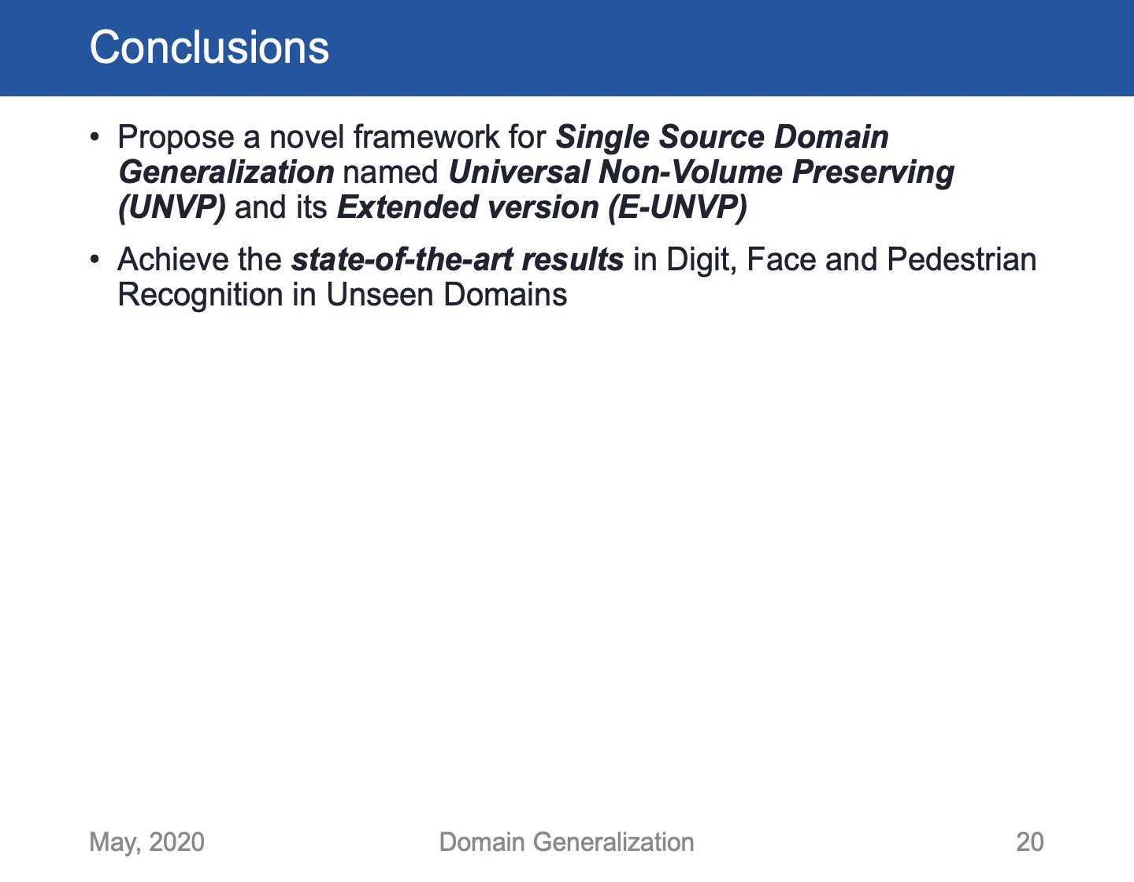In conclusion, in this work, we propose a novel framework for domain generalization named UNVP and its extended version. Intensive experiments have shown that our methods achieve state-of-the-art results in digit, face, and pedestrian recognition.